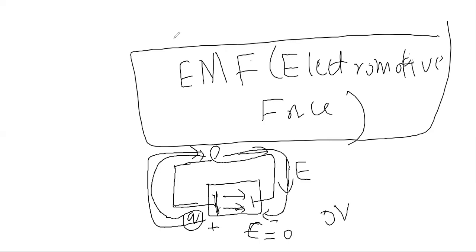Okay, and at the positive terminal there is huge potential. Now the charge has no energy, so what will the battery do now? The battery has chemical energy, that is the electrolyte.